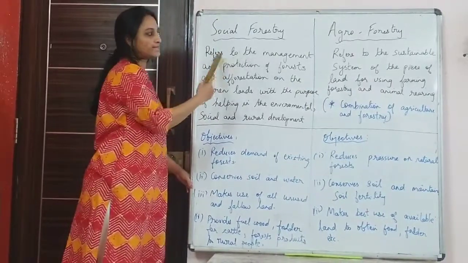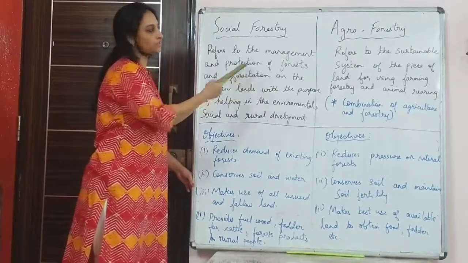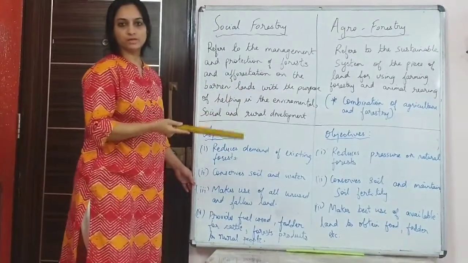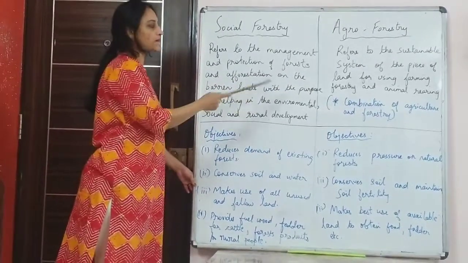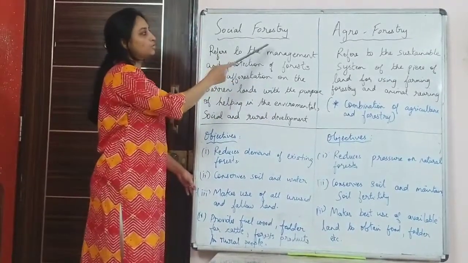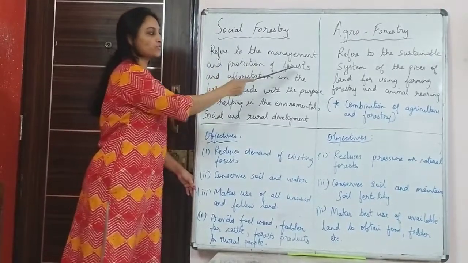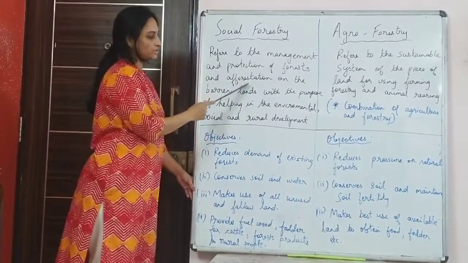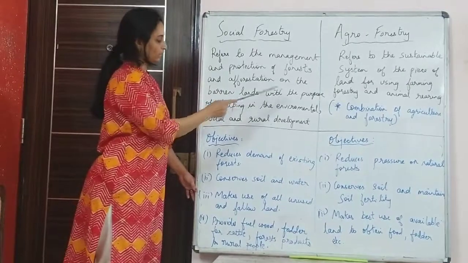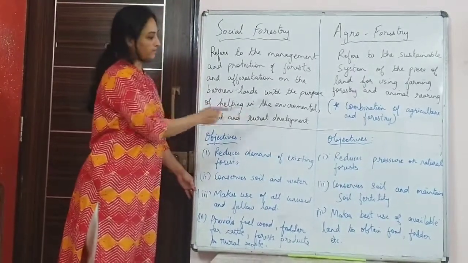Now if you go as per the meaning, you have to learn this meaning because in most textbooks the meanings of these two terms are almost similar, almost same. So you can't write in your own words, you have to use these terms. Like social forestry means what? It refers to the management and protection of forest and afforestation on the barren lands with the purpose of helping in the environmental, social and rural development.